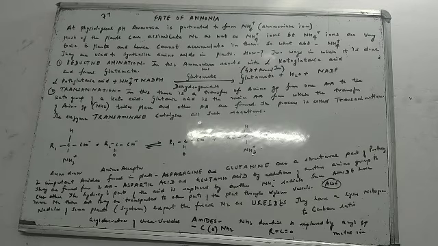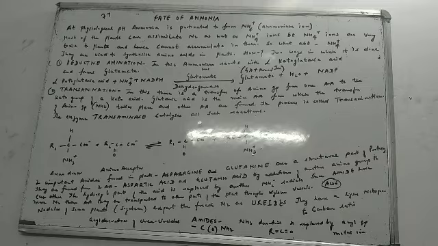Similarly, in transamination, there is a transfer of an amino group from one amino acid to the keto group of a keto acid. Remember that glutamic acid is the main amino acid from which the transfer of the amino group takes place and different kinds of amino acids are formed. Here also we need to remember the name of the enzyme, it is transaminase.